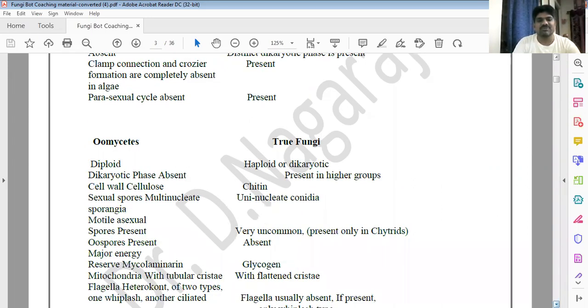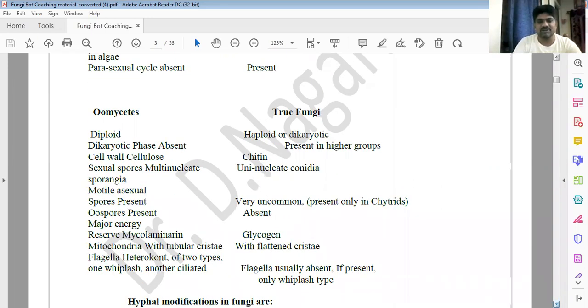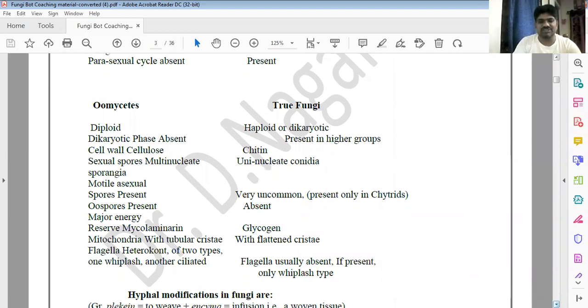Okay, these are very important. I know there are differences between myxomycetes and true fungi that also may raise questions.